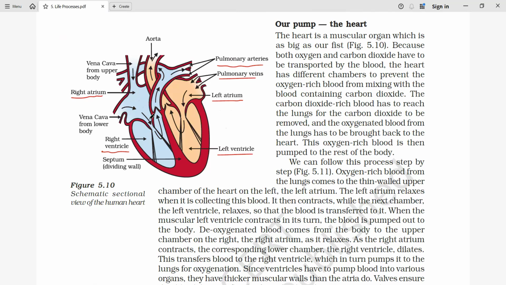And these valves are one-way valves, so that mixing of oxygenated and deoxygenated blood doesn't take place inside the human heart, even though it has four chambers with passages between them through valves.